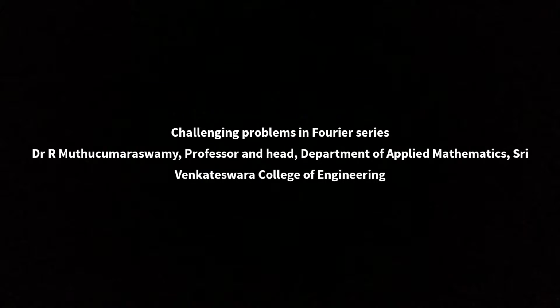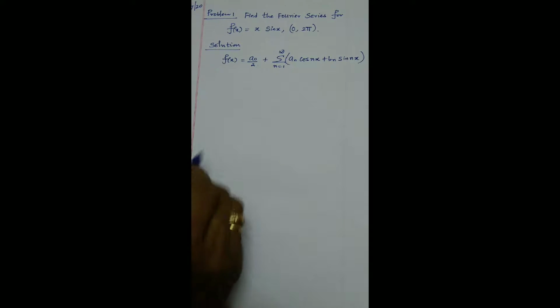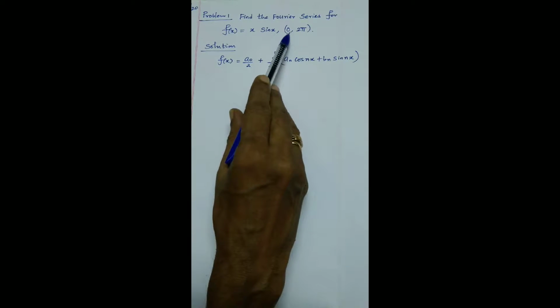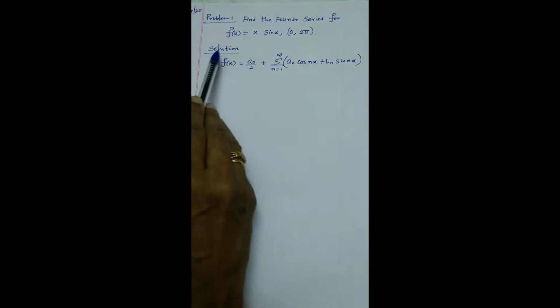Now I am going to explain the problems in Fourier series. This is a slightly complicated problem: how we are going to apply the trigonometric function and Bernoulli's formula in detail. Find the Fourier series for f of x equal to x sin x in the interval 0 to 2 pi.